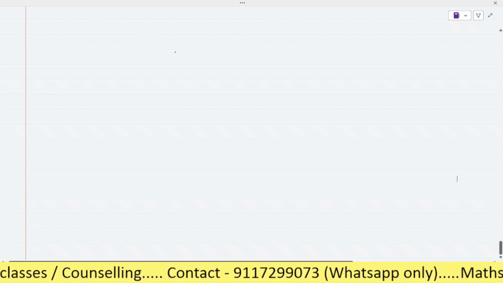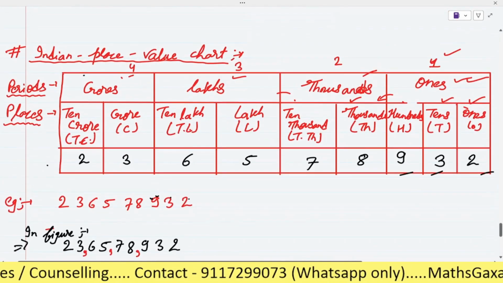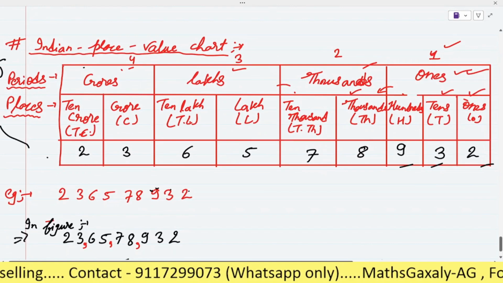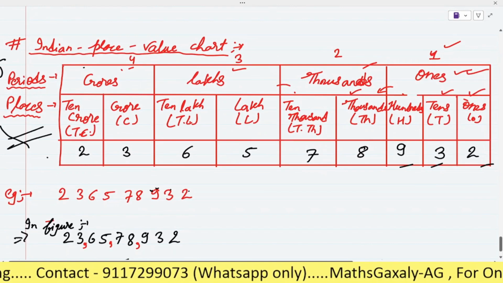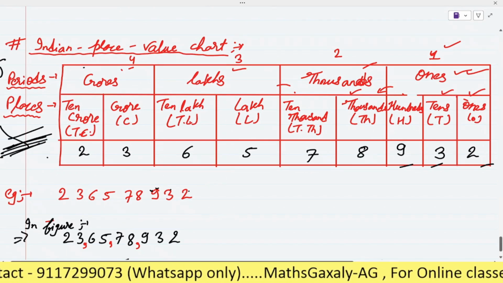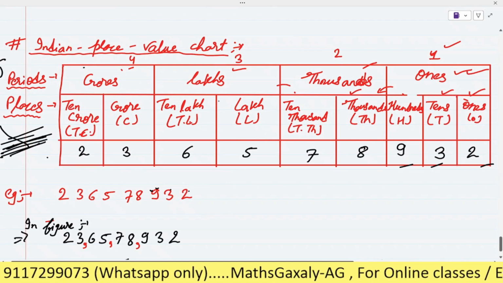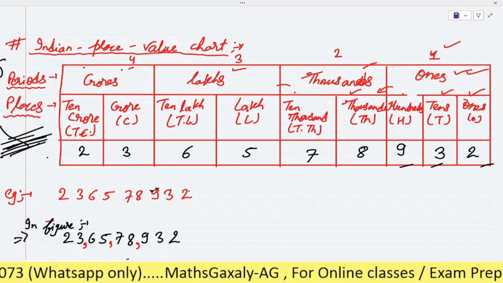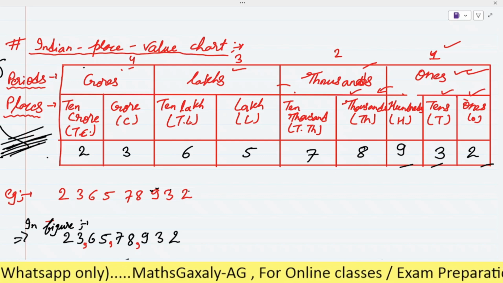No sir, you can do it. In the same way you have to do, okay? You have to just do this part, only this part. This one only. No need to write the below part, only this part you have to do. You have to draw the charts, the places, periods, and write the numbers. Okay, that's all. So please do it first.